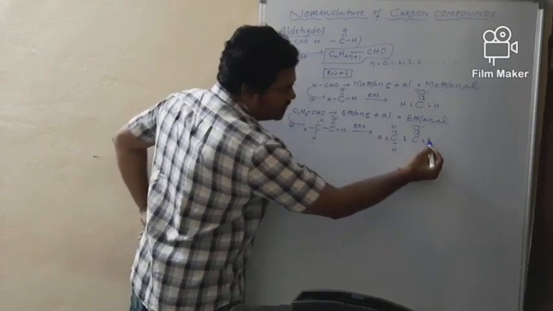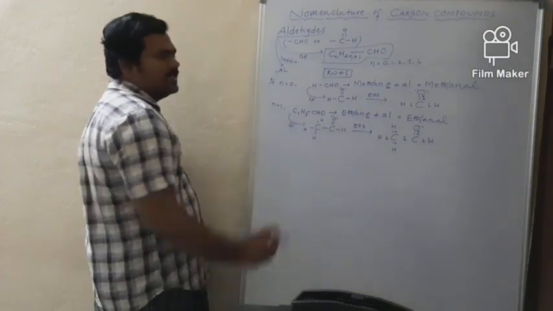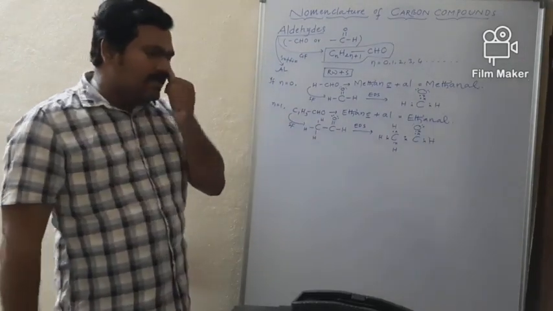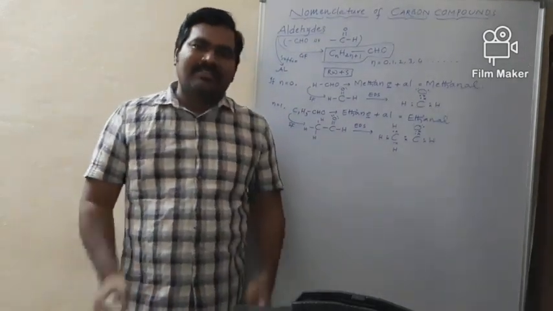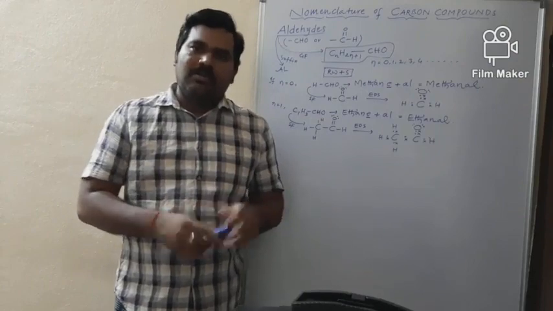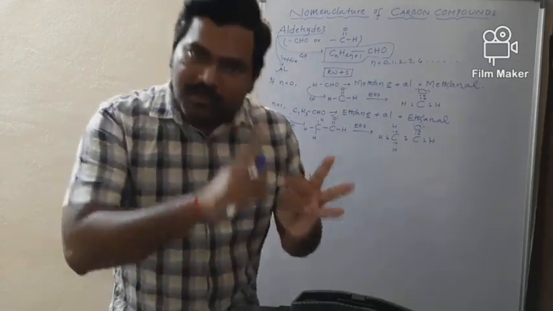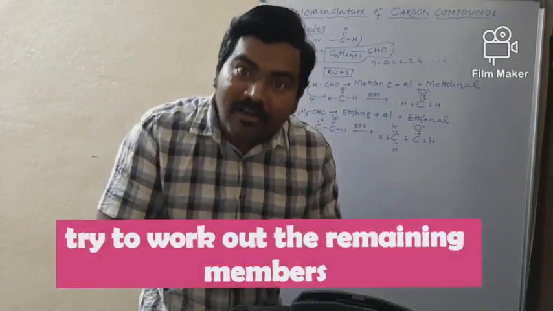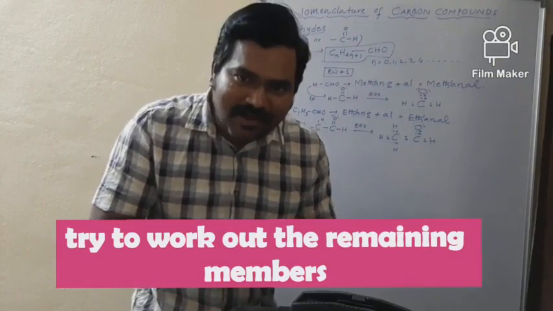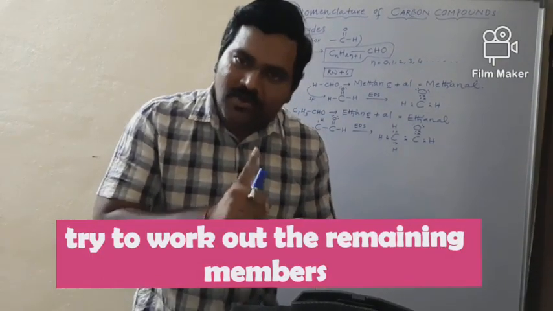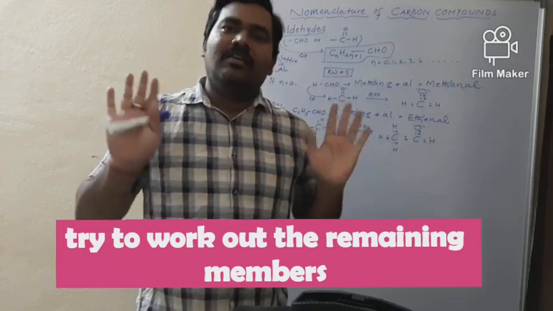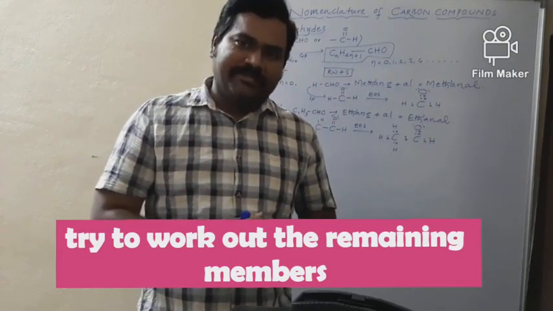Finally, dot cross hydrogen. So this is about the electron dot structure of ethanal. In the same way, you try to work out propanal, butanal, pentanal, hexanal, heptanal, octanal, nonanal, decanal, 10 members in this way.